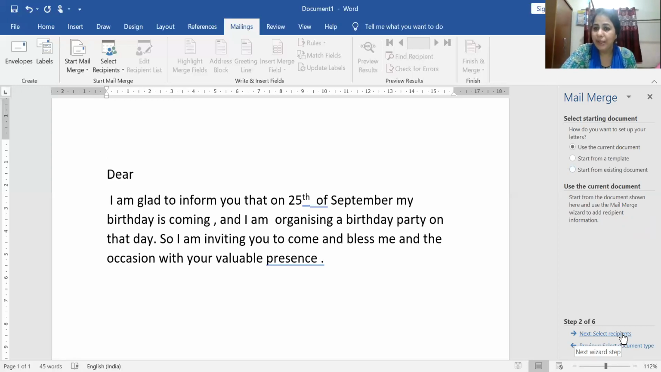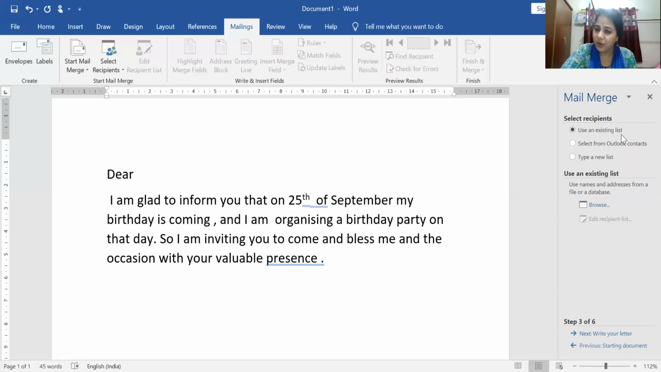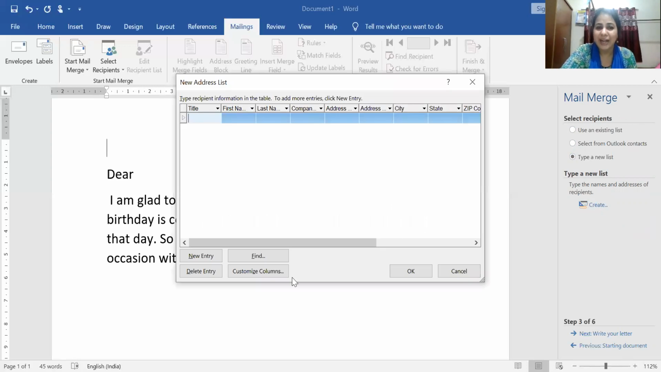So how to do it? Use an existing list, if it is already created. But I have to create my new list, so I click the option Type a new list. Then I have to choose the Create option because the list is not yet created. When I click Create, a dialog box comes up. So many things are there. Ready-made fields are there, but I have to choose my own fields.